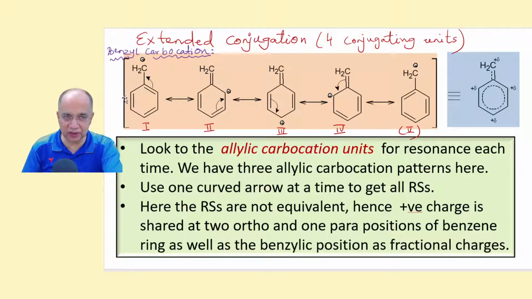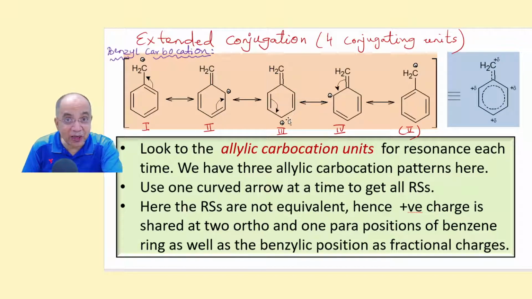Don't look at this, only this positive charge adjacent to a double bond. Then you draw, delocalize the pi bond, the plus charge comes here. Now immediately you are looking at another allylic carbocation pattern. So again delocalize this so that the positive charge migrates to the para position. This is the ortho position, this is the para position. Again you see another allylic pattern is now in front of you.